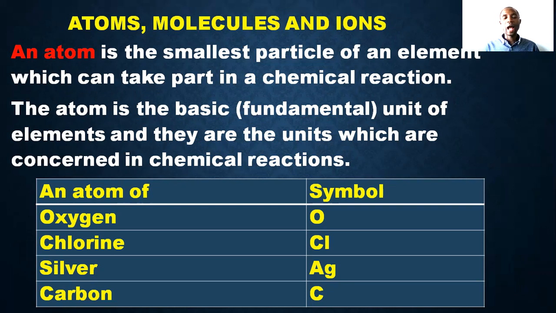So an atom of oxygen, the symbol is O, an atom of chlorine is Cl, an atom of silver is Ag, an atom of carbon, the symbol is C. The smallest part of it is the atom. So those elements you see are made up of several atoms. A particular element is made up of several atoms.